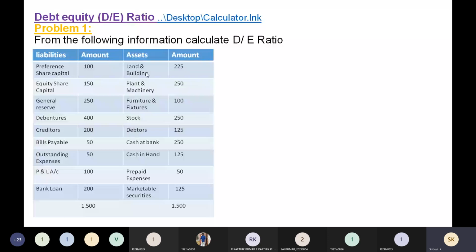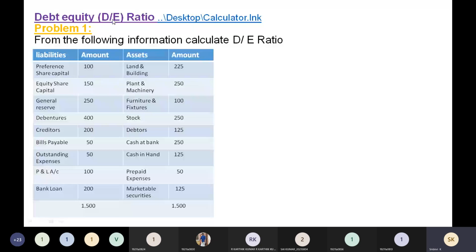So this assets related amount is given in another amount column. So you need not concentrate on this assets part, the third and fourth columns. We require the first and second columns only to apply the DE ratio. So both the insiders funds and the outsiders funds will be available in these liabilities only.